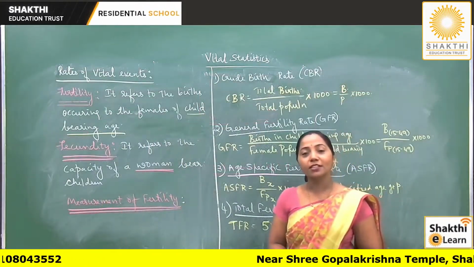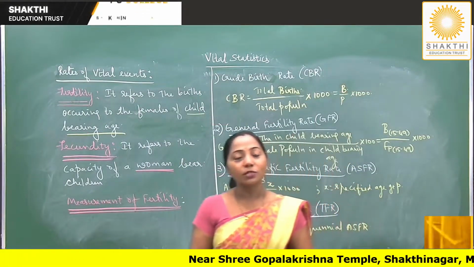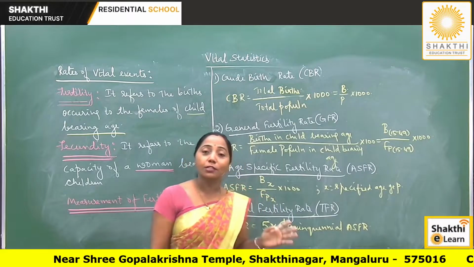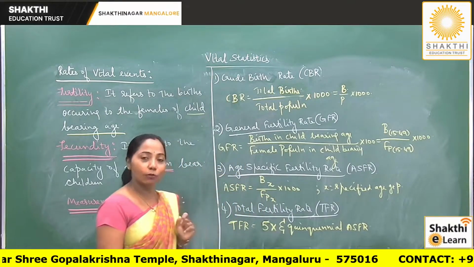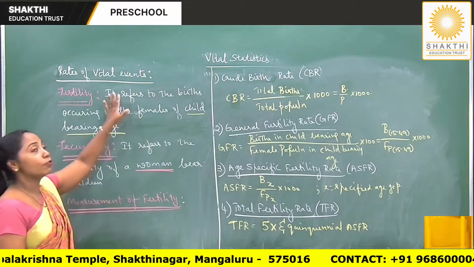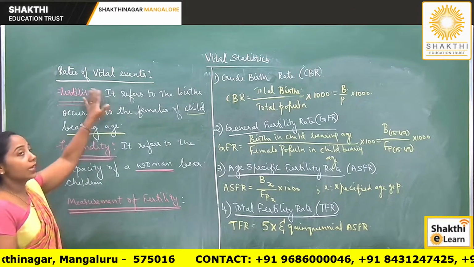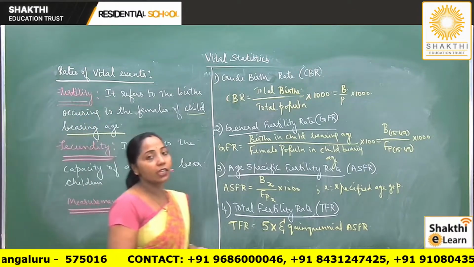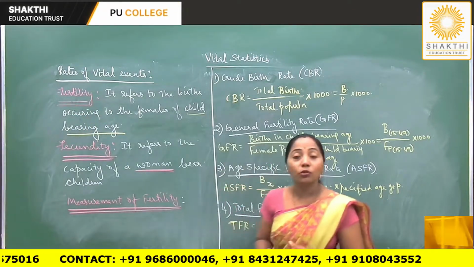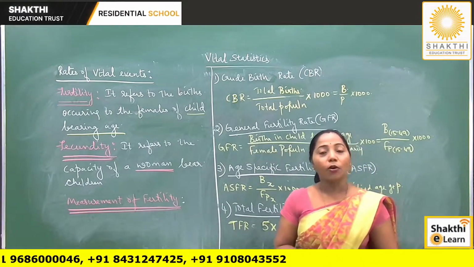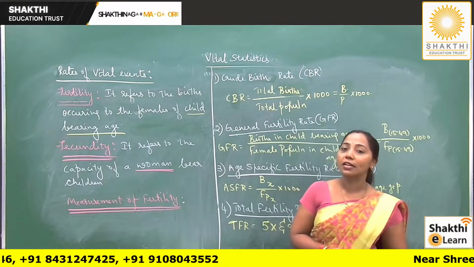Dear students, we have already discussed what vital statistics is, its meaning, definition, uses as well as sources. Now let us see the different rates of vital events that we will be studying in this chapter. Among them, the first rate that we will be studying is regarding fertility. Now what is fertility? Fertility is the number of births occurring to females in the childbearing age.